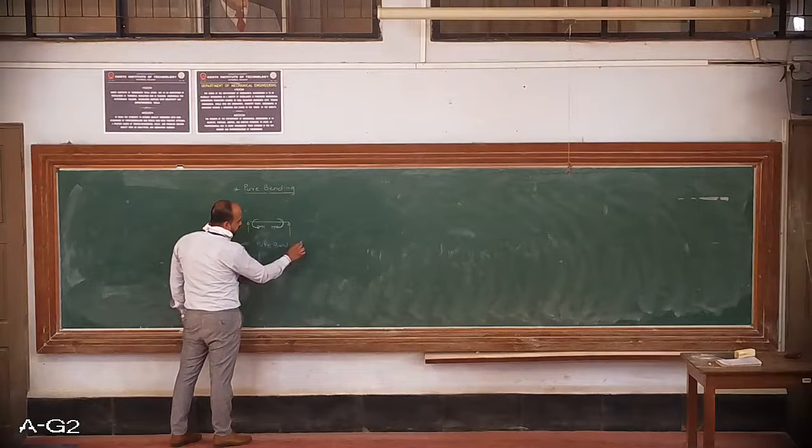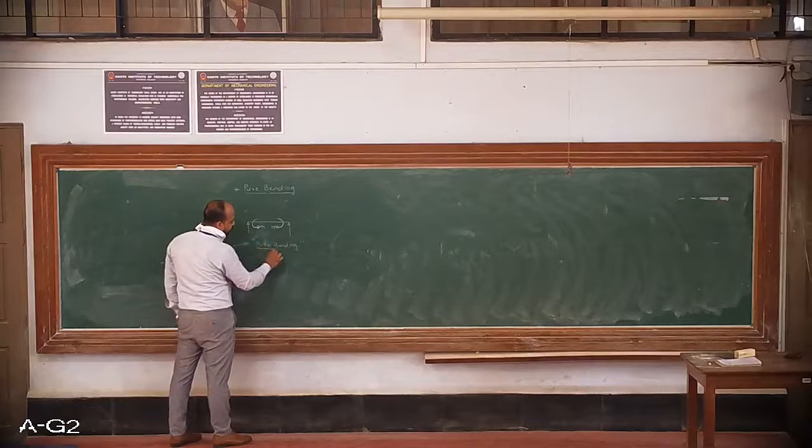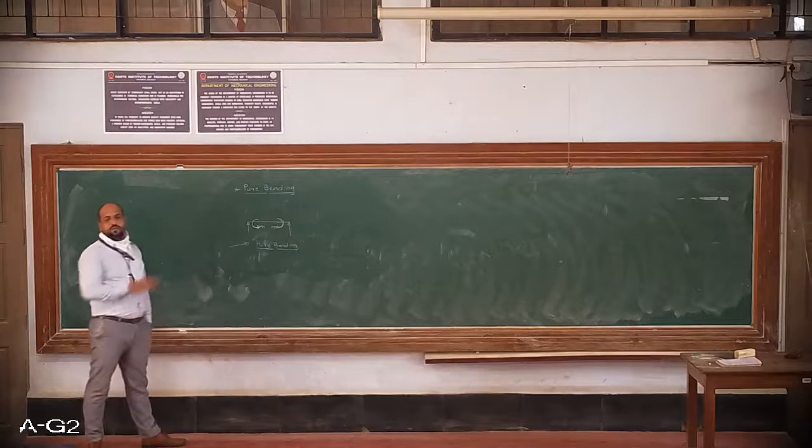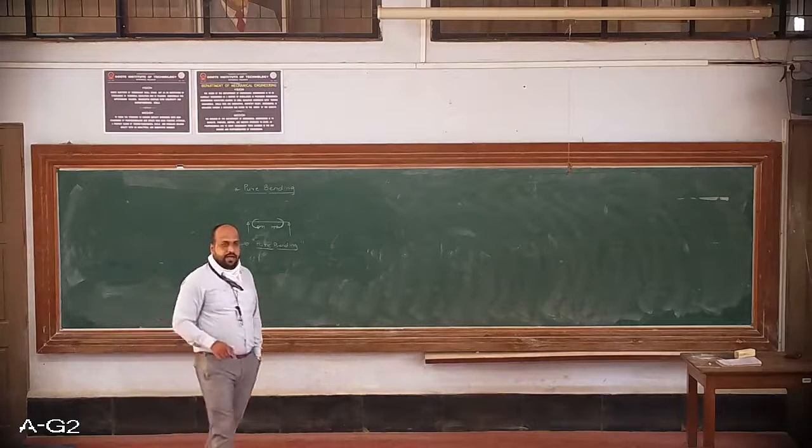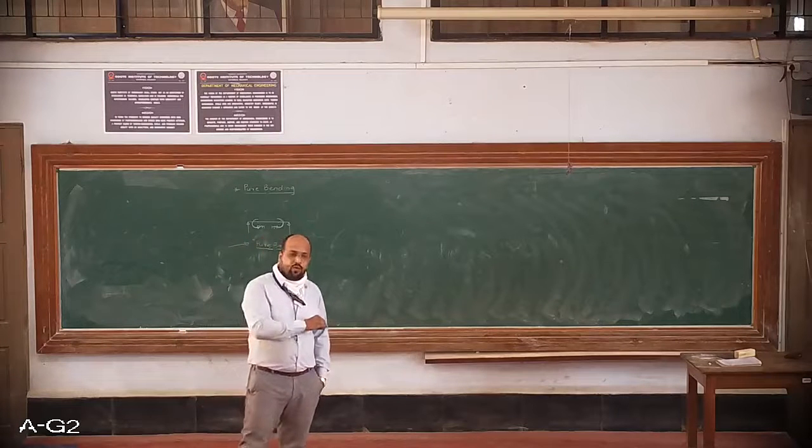There is no other type of load acting on this beam, only the moment, and due to the moment the beam will try to bend.